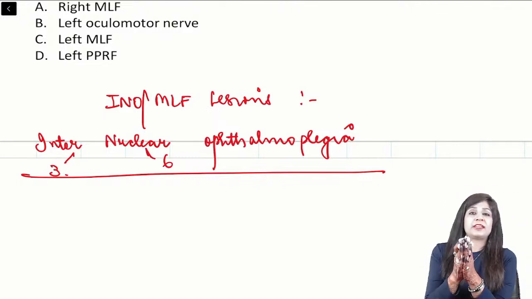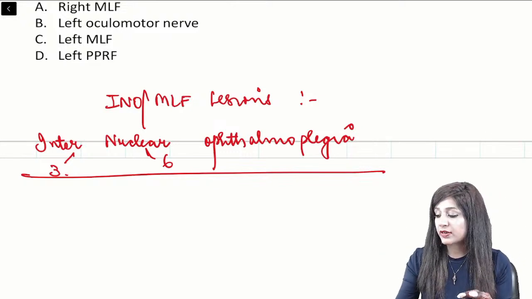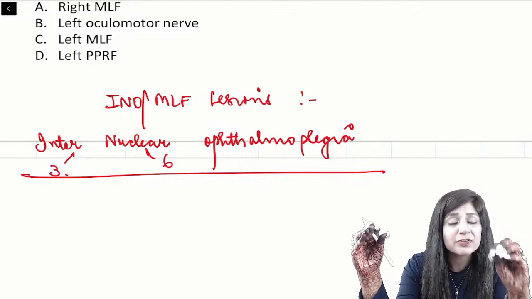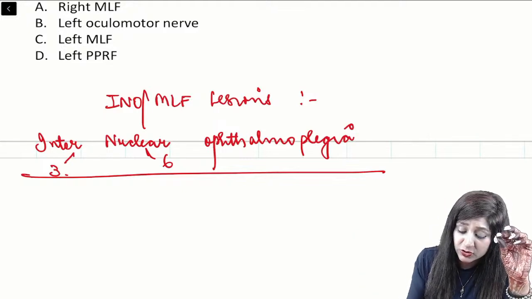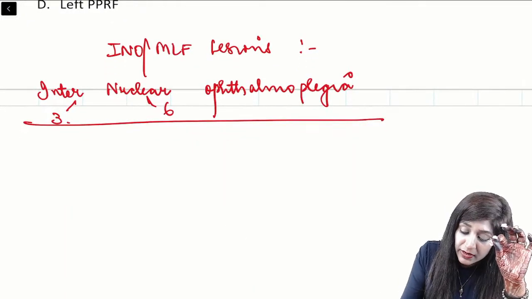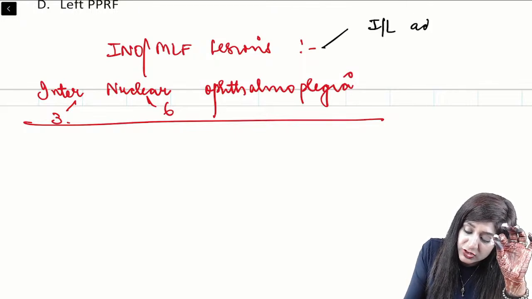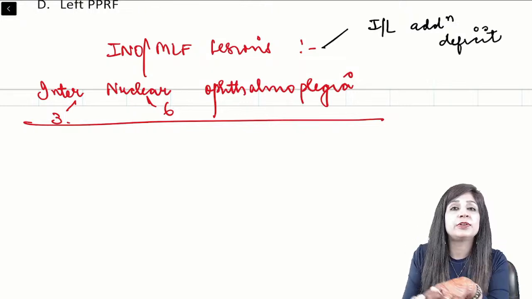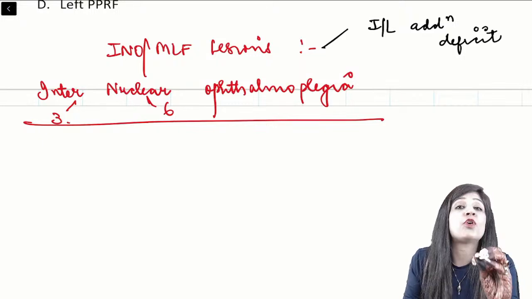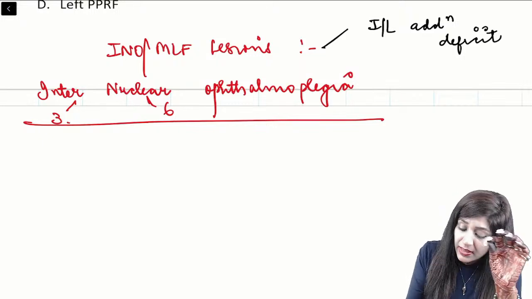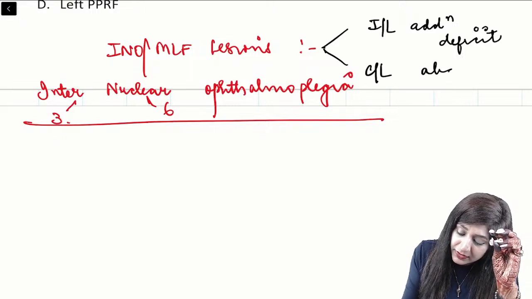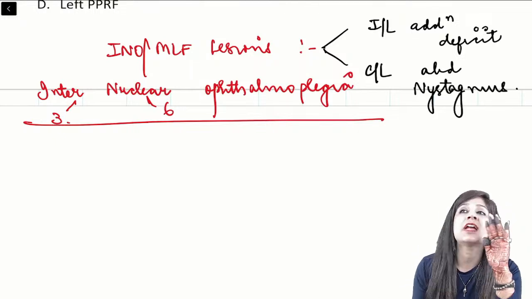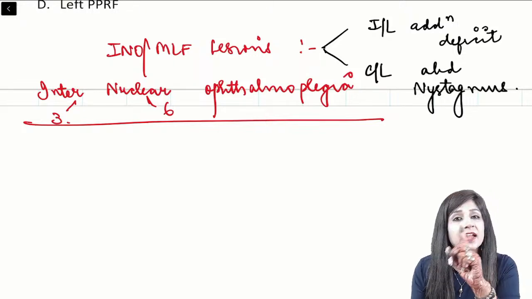So these MLF fibers are actually joining the two nuclei, the third nerve nucleus and the sixth nerve nucleus. So whenever we have MLF lesion or internuclear ophthalmoplegia, you can go by the simple formula that we have ipsilateral adduction deficit. I am not going into the details of its whole nuclear mechanism, but I am telling you the direct formula that you can apply to do that question. And we have contralateral abduction nystagmus.